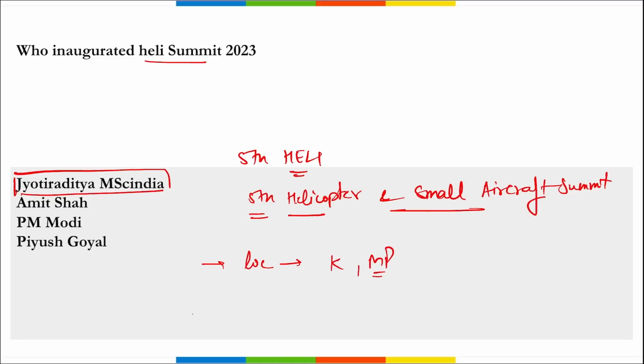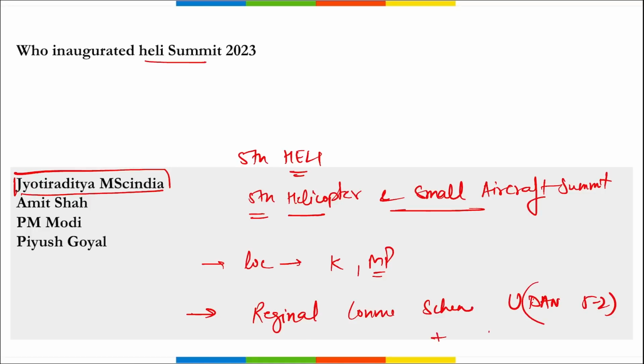Right? Then during this Heli Summit only, remember, a regional connectivity scheme by the name Udan 5.0 was launched, right? As well as the Heli Seva app was also launched. So two things you need to remember that were launched here: a regional connectivity scheme, that is Udan 5.0, that is Ude Desh Ka Aam Nagrik 5.0, and apart from this a Heli Seva application was also launched.